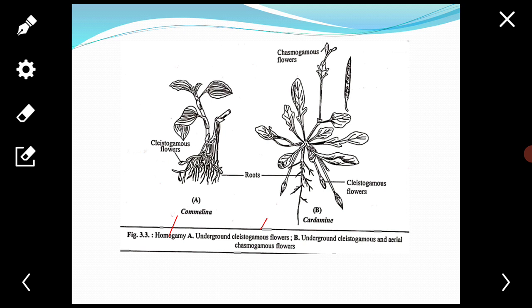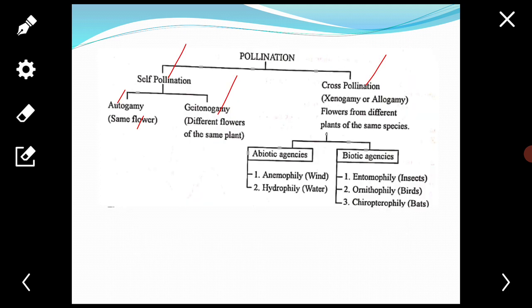Next is geitonogamy. It is a kind of pollination in which the pollen from the anthers of one flower is transferred to the stigma of another flower borne on the same plant.